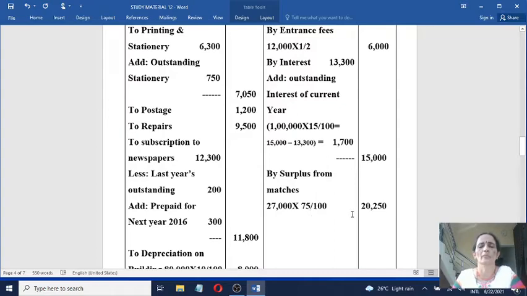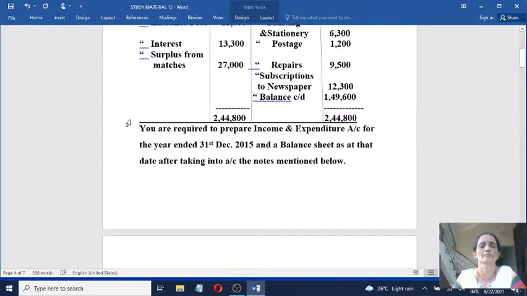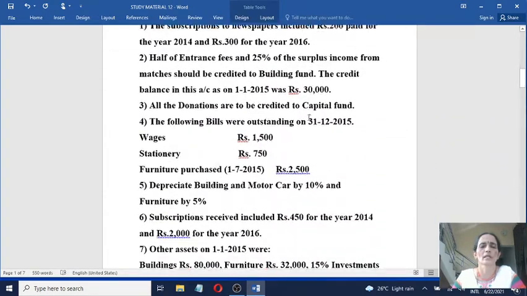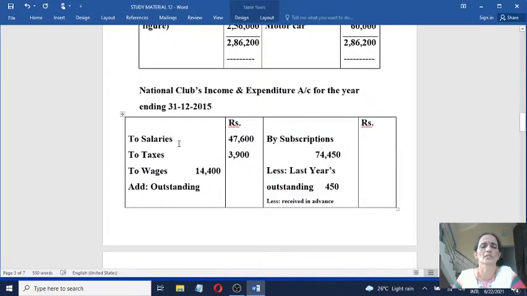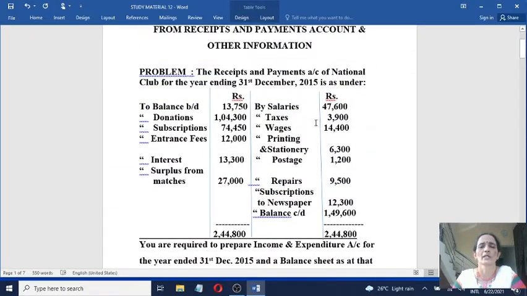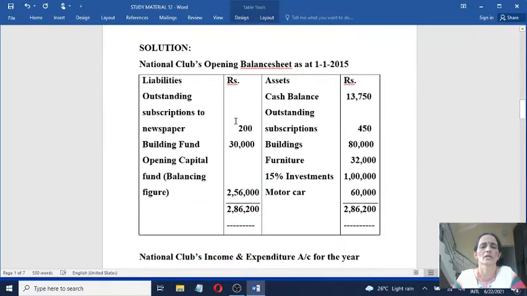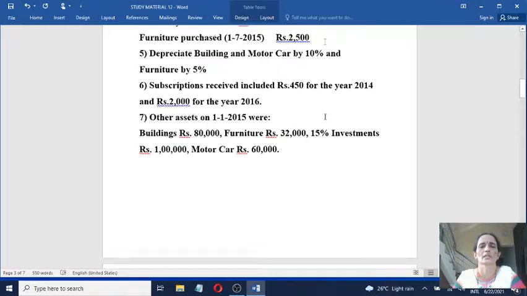25% must be added to the building fund, and 75% must be taken as revenue receipt. Then come to the payment side. Salaries 47,600, revenue expenditure. There are no adjustments relating to salaries, so record it as it is. To salaries 47,600. Then you have taxes 3,900, no adjustments even for taxes. Record it as it is.